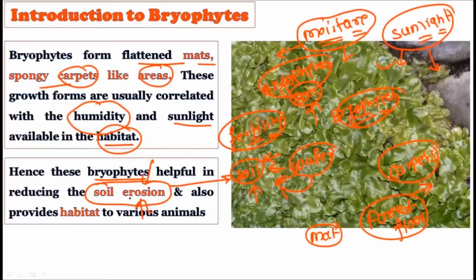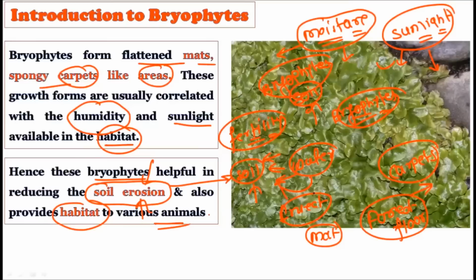So they are reducing soil erosion in the forest areas, and they are also providing habitat to various animals. Various types of insects find their habitat inside these thickly distributed bryophytes, because the majority of small animals, including insects, find their habitat in them. So ecologically they are very important, because of their peculiar structure and growth forms, they play very different ecological roles in the ecosystem.